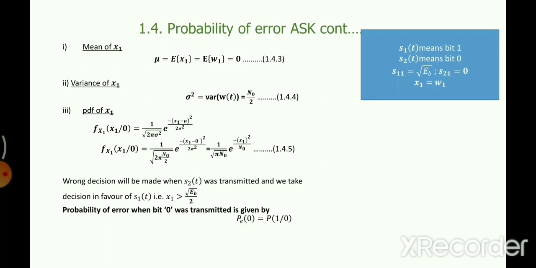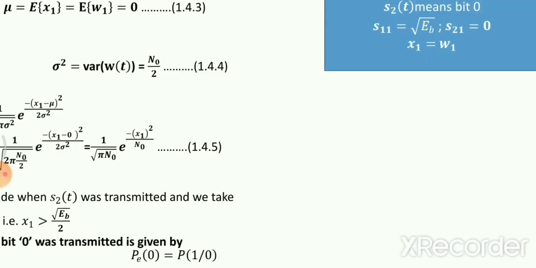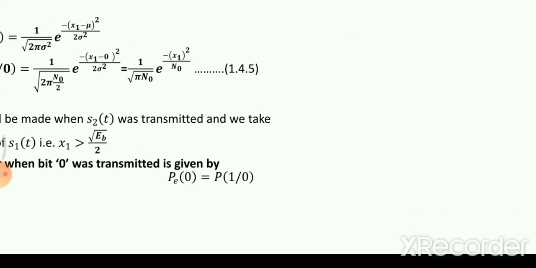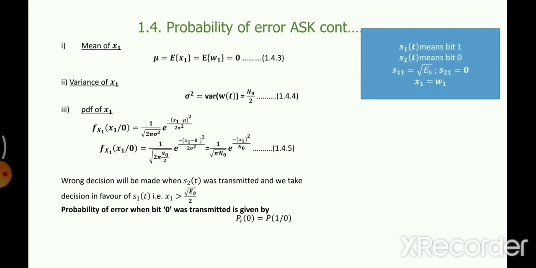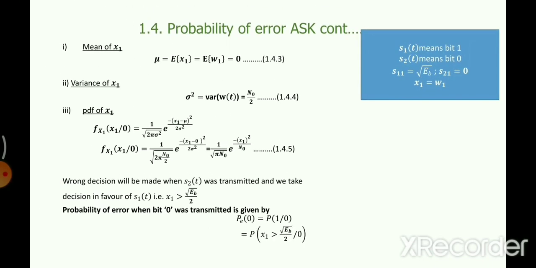So this is the representation of the probability of error. P0, the probability of error when 0 was transmitted and 1 was received, is given by this. It is a conditional PDF: you have transmitted 0 and received 1. That is, x1 is greater than root of EB by 2. It can only happen when the value of x1 turns out to be greater than root of EB by 2.